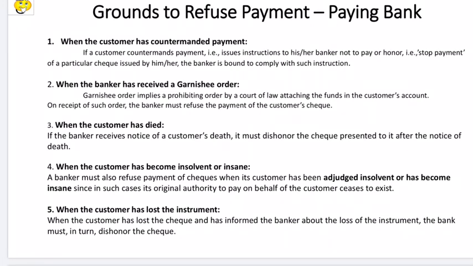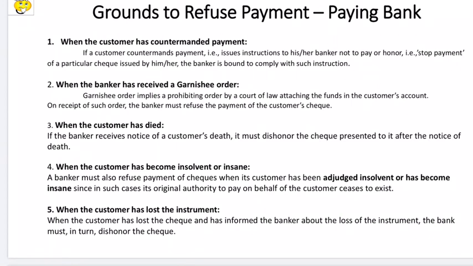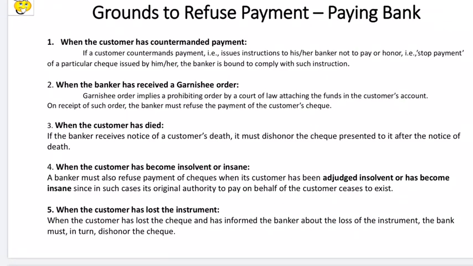Then in case the banker has received a garnishee order from court. So the situation I explained just some time back when we explained the term garnishee order. In such cases where the court directs the bank not to pay the payee and redirect the payment to someone else or to the judgment creditor, it can refuse payment.